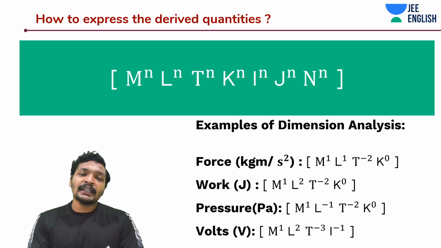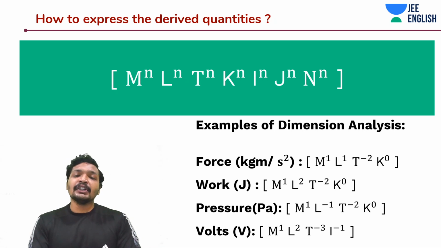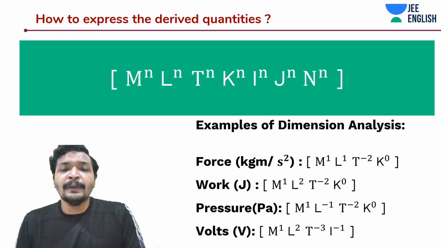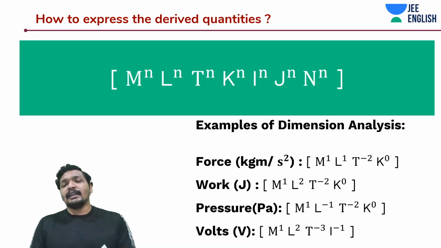T to the power minus 2, acceleration. T to the power minus 1, velocity. Guys, get this point clearly. It's very easy to understand. So M, L, T, K is the base, to the order n in this case, which exactly tells you how many times the time has been divided or multiplied, how many times temperature plays a role in this physical quantity. We'll have a look at an example.